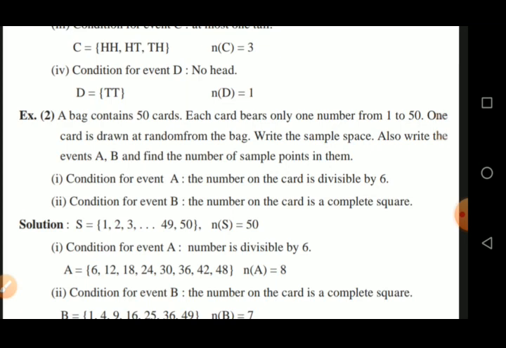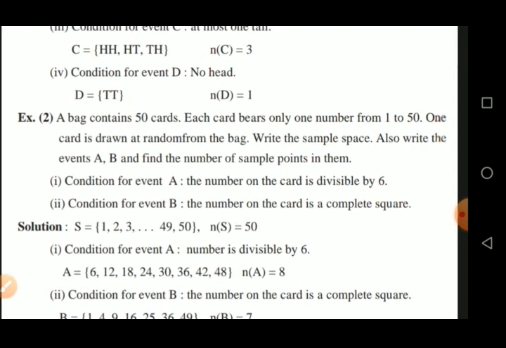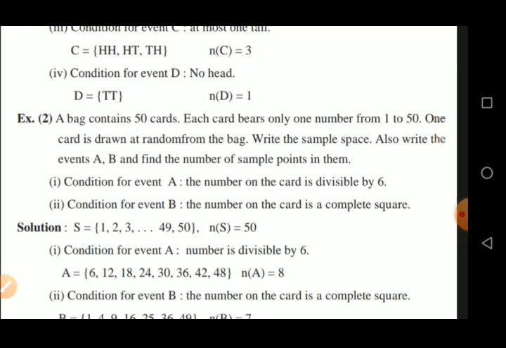Now the condition for event A: the number is divisible by 6. From the sample space, collect the sample points which are divisible by 6. A is equal to 6, 12, 18, 24, 30, 36, 42, 48. All these numbers are divisible by 6.